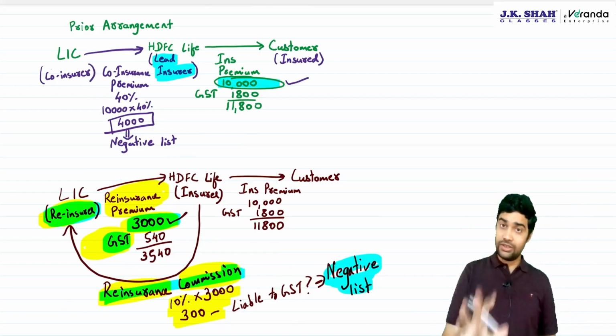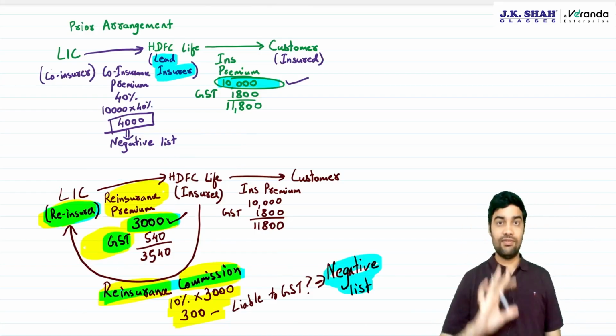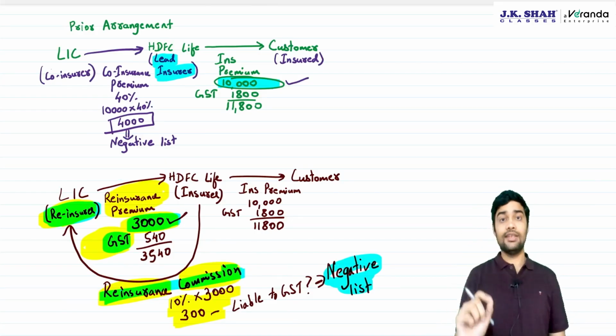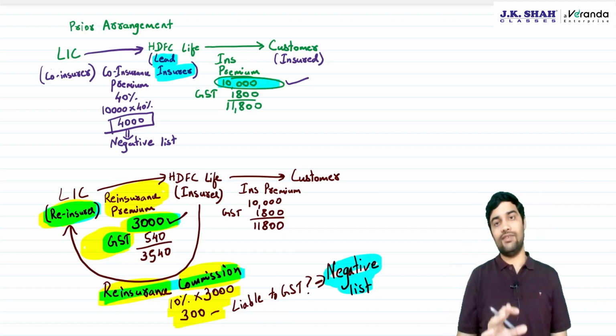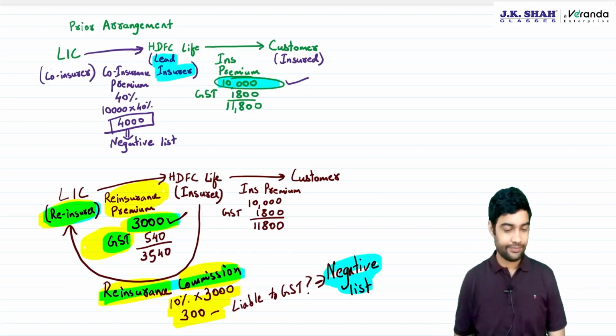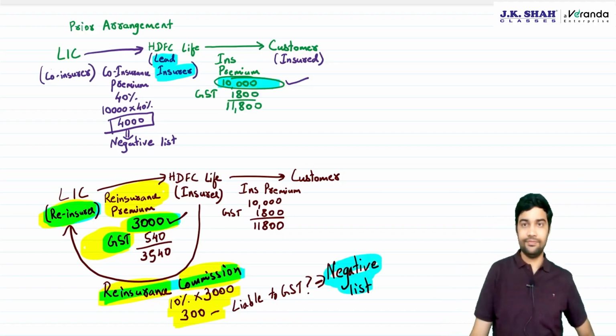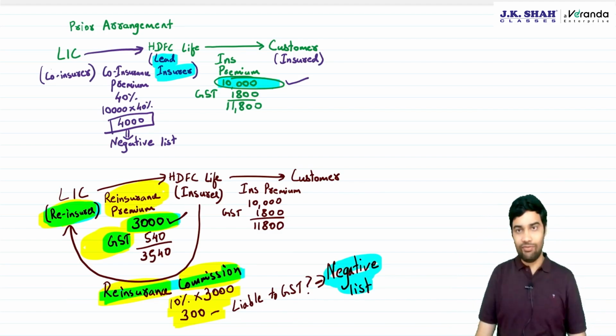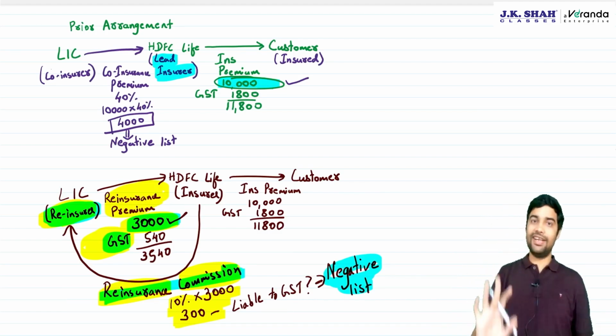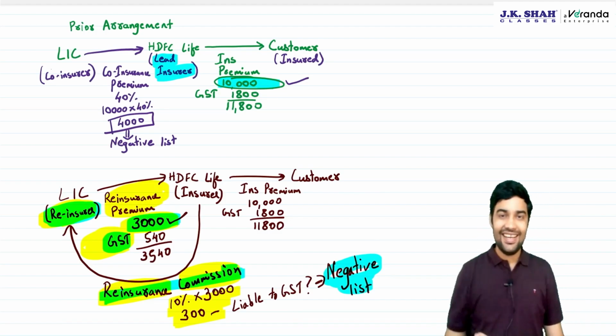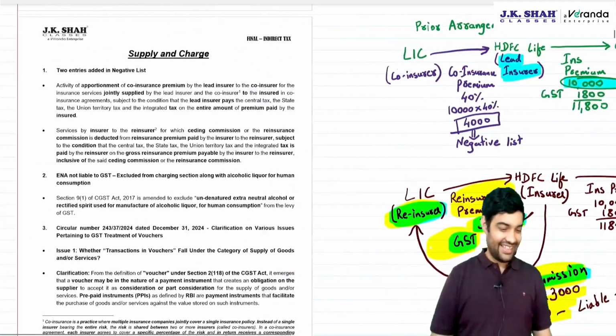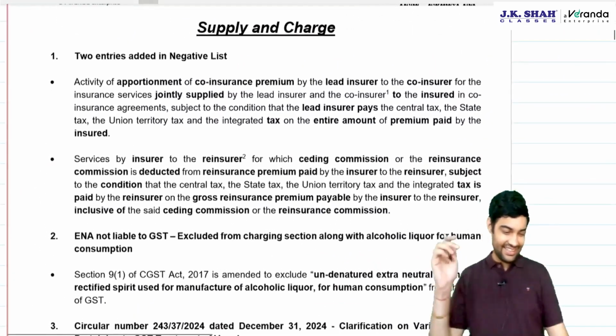So pause the video and draw this. First do this in a drawing, then let's have a look at the entry. I hope you have paused the video and drawn it patiently. Okay, now let's see the entry.